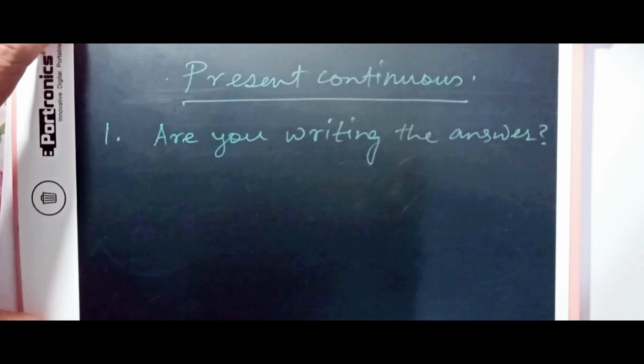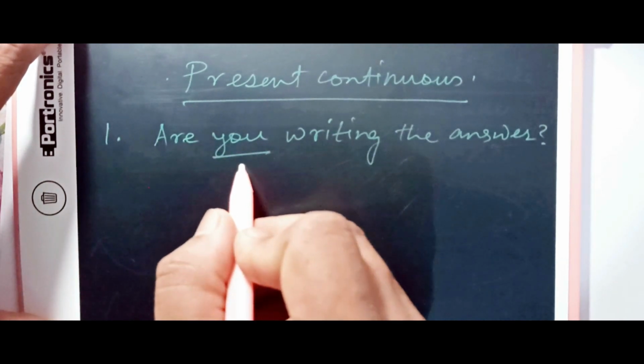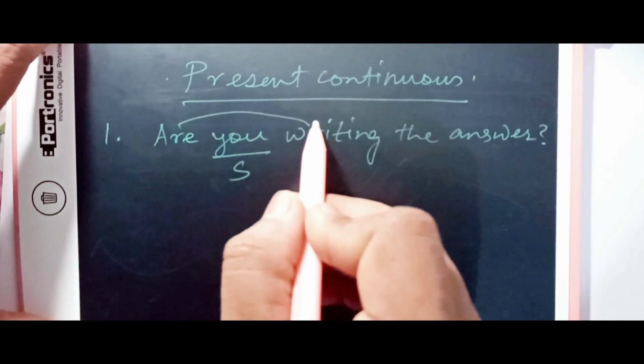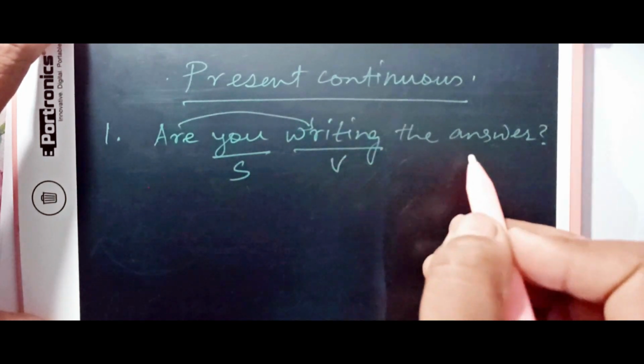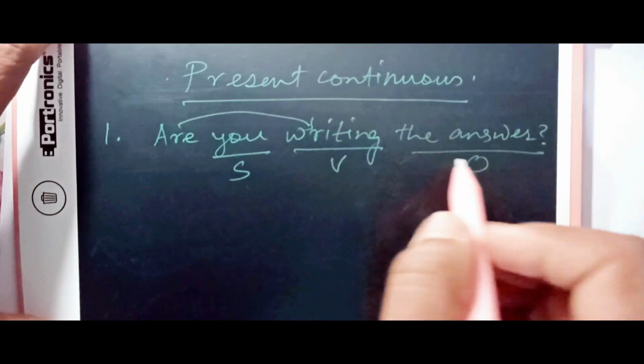Now let us do present continuous tense. And here is an example. Are you writing the answer? This is our sentence. Now this is our subject, and together this is the present continuous verb, and this is our object.